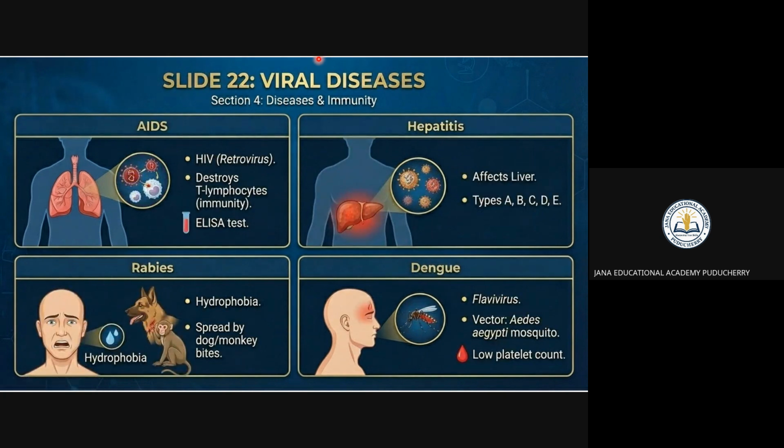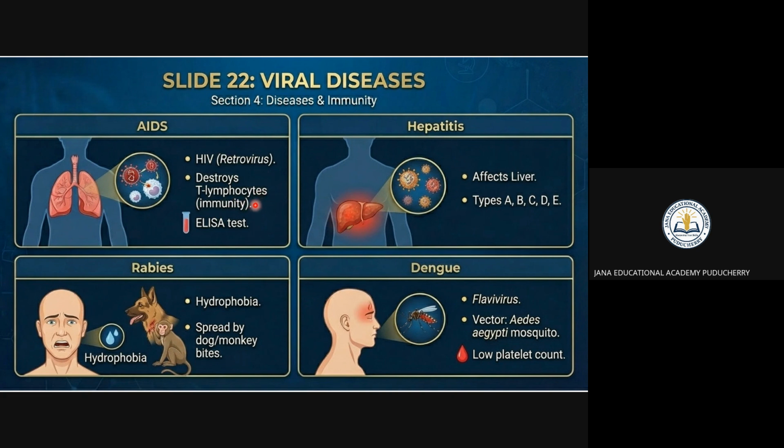Then come to the viral diseases, right? The viral diseases are nothing but AIDS, hepatitis, rabies, and dengue, right? These are the things coming under the viral diseases. So what happens in viral diseases? You can see HIV, a retrovirus. It is going to destroy the lymphocytes.